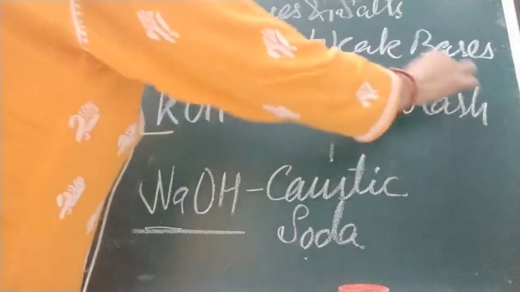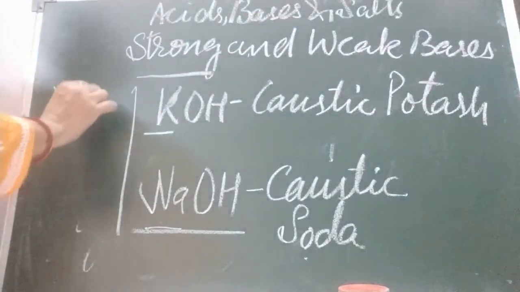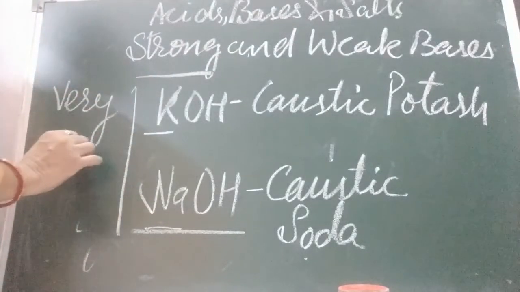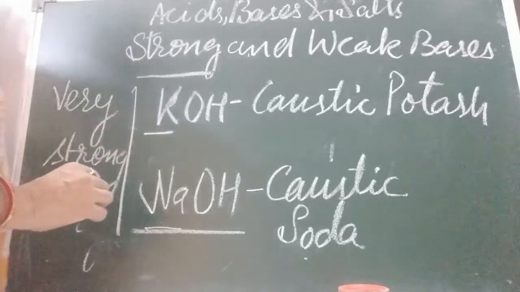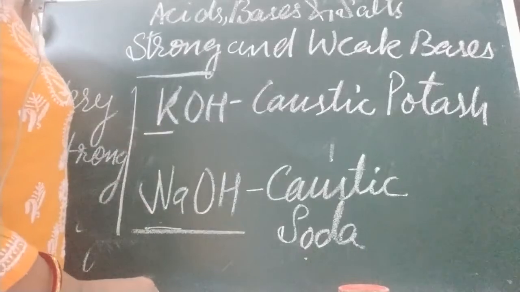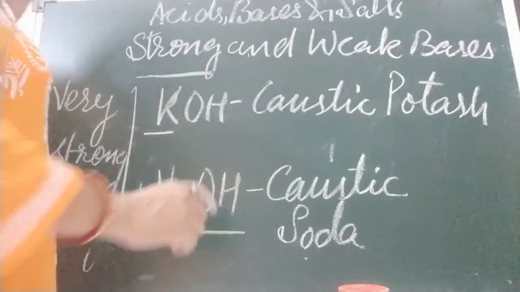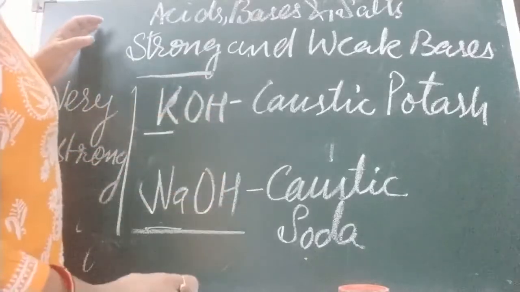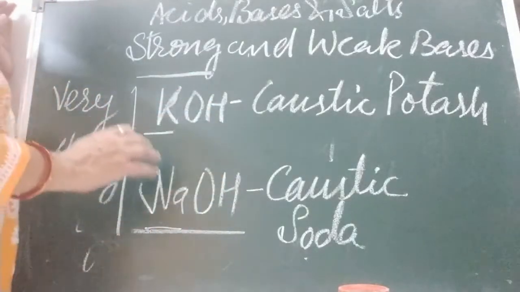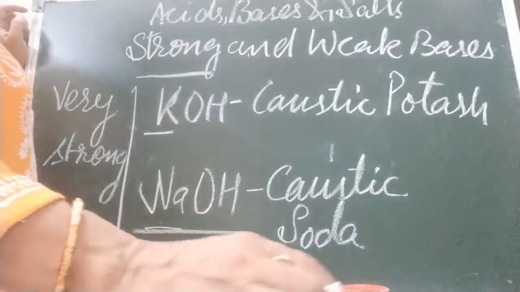Okay, they are very strong bases. And calcium hydroxide is also a very strong base. So these are the strong bases, now you know the names. You have to handle them very carefully because they are corrosive in nature.